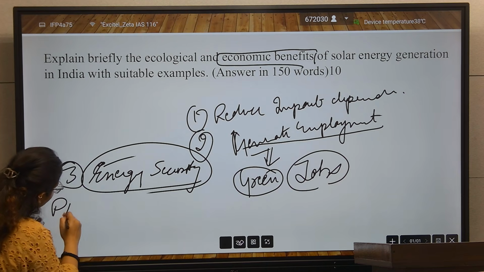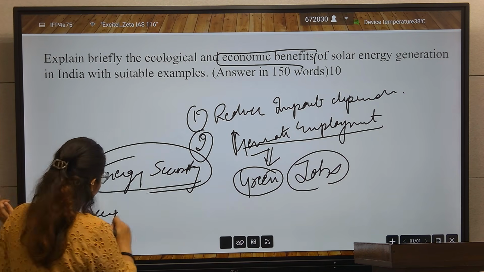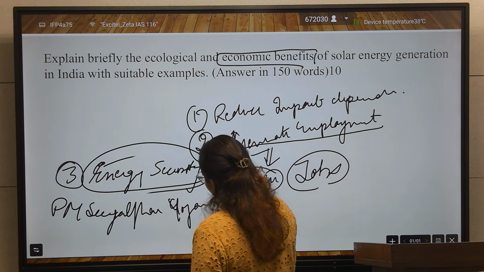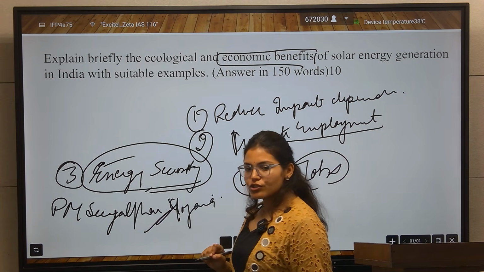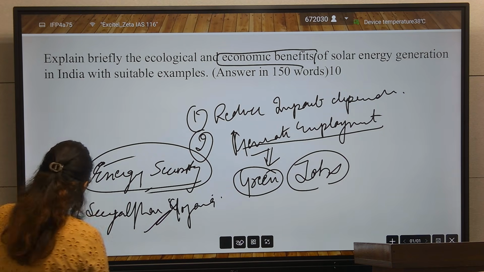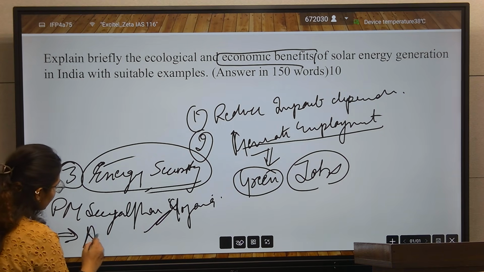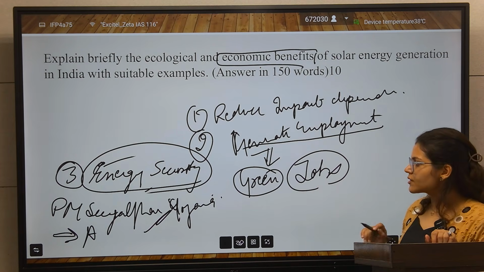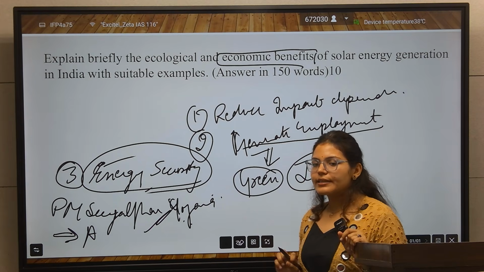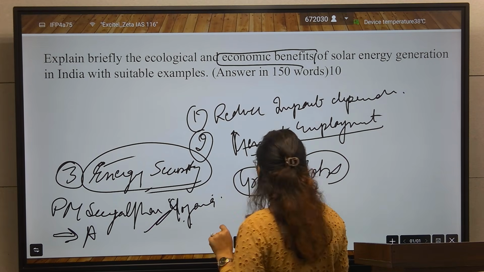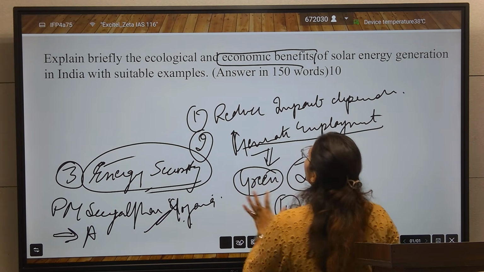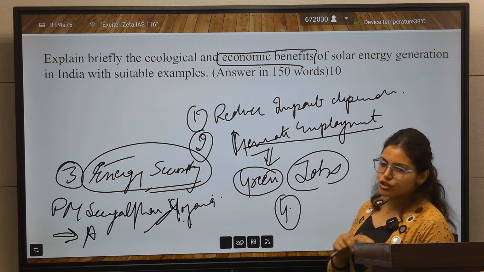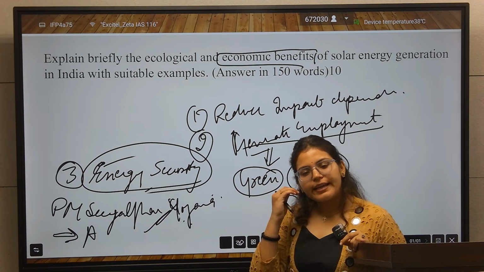You can talk about the PM Surya Ghar Yojana. So it will increase energy security also, because every person will have access to the energy made by the solar plants or the solar rooftop panels. So it will reduce inequality related to energy. These are basically the economic benefits of solar energy generation. These are the basic points that everyone writes.